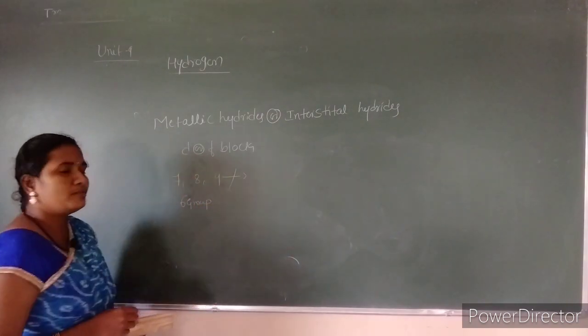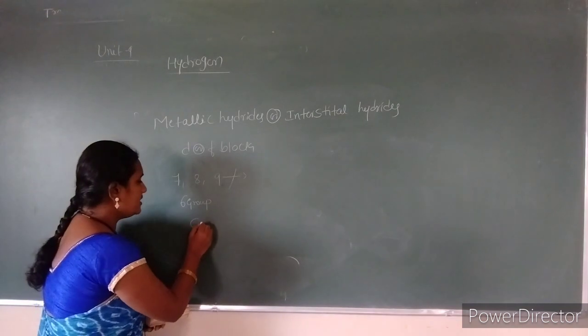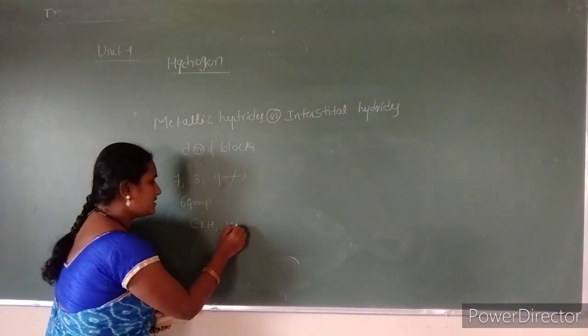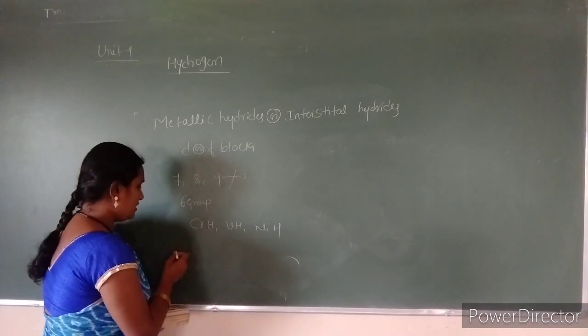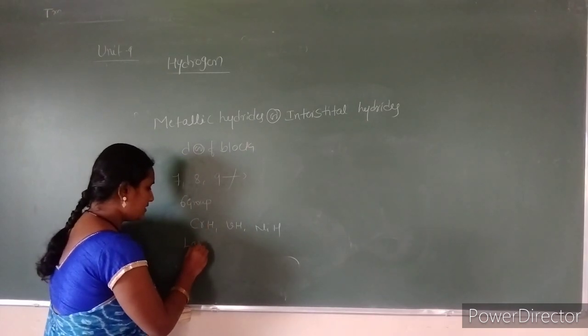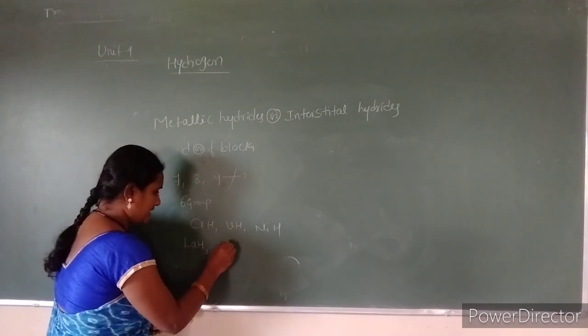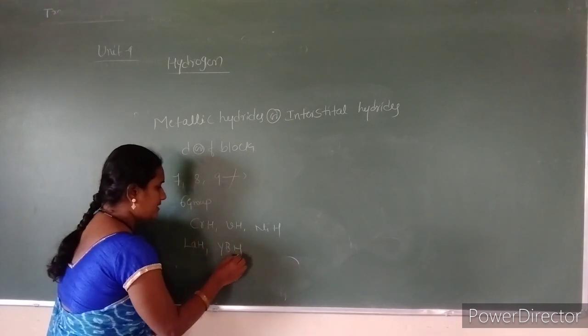So the examples for metallic hydrides are chromium hydride, vanadium hydride, nickel hydride, etc. And if we move towards the f block, lanthanum hydride, yttrium hydride, etc.